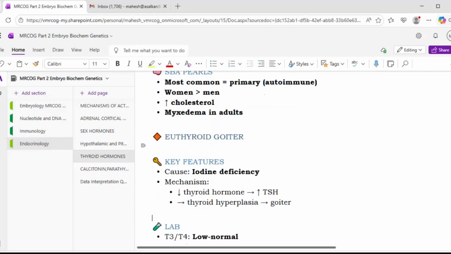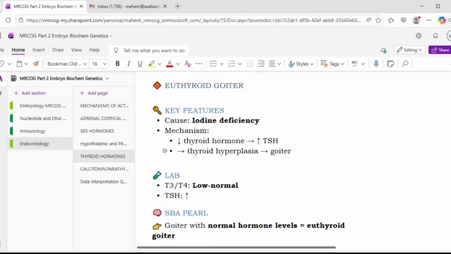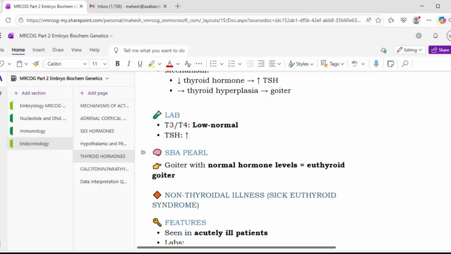Okay, so sometimes you can have a euthyroid goiter. Okay, cause is an iodine deficiency. Mechanism is that there is a decreased thyroid hormone, so increased TSH level, and there is a thyroid hyperplasia which leads to the goiter. Okay, so lab findings will be T3, T4 will be low normal and TSH will be increased. Okay, so goiter with normal hormone level is a euthyroid goiter.